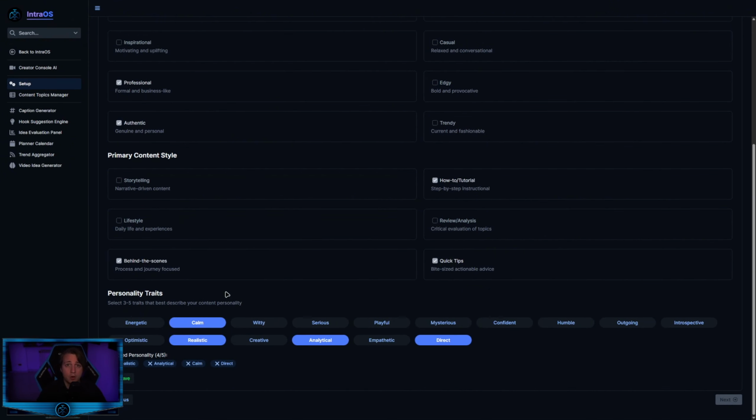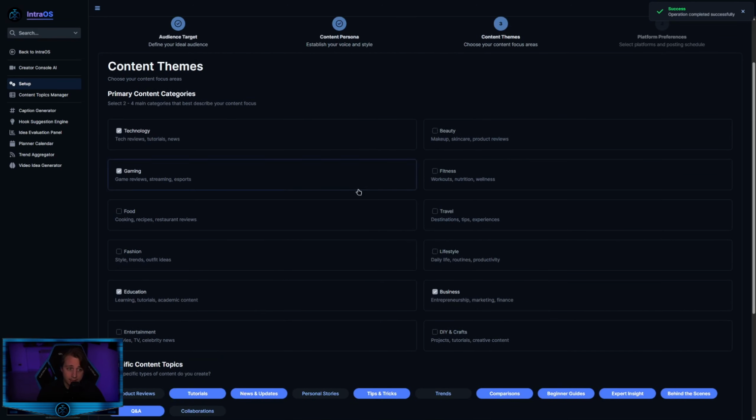Personality traits. So who are you? Just ask yourself, who are you? The more honest you will be with yourself, the better will be the content generated by the AI. Let the AI understand who you are. And don't worry, because we don't use your data to train our AI models. So your privacy is safe. Okay, I already set up the personality traits, so I can click on the save button and then on the next step.